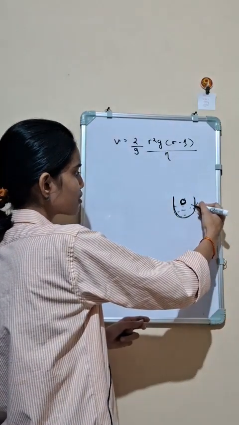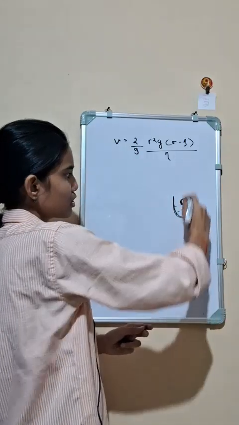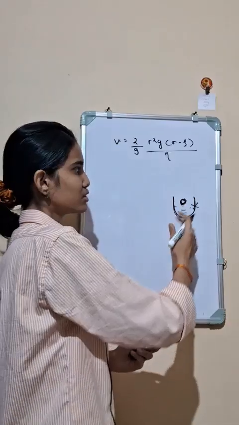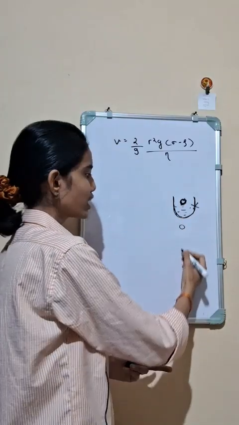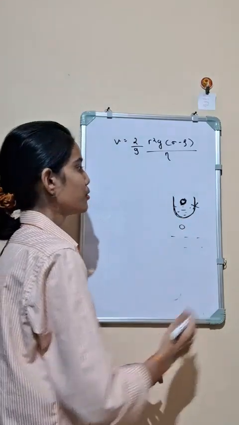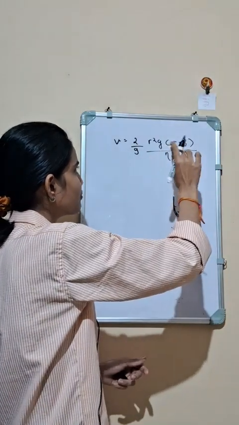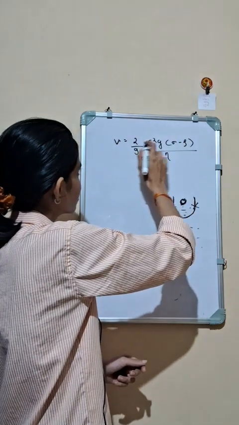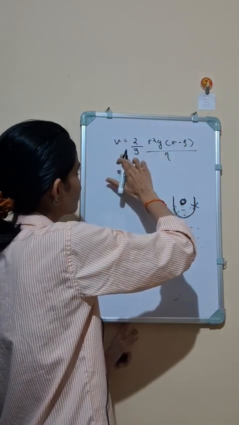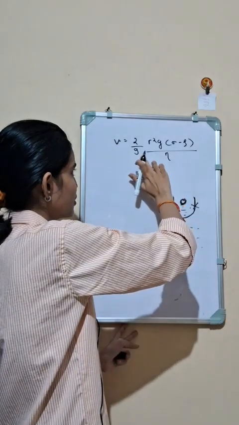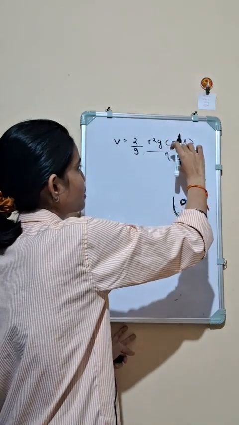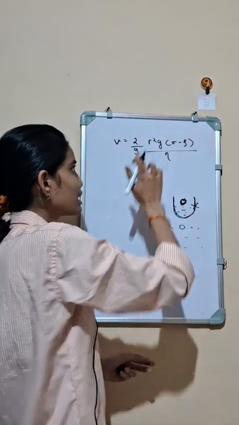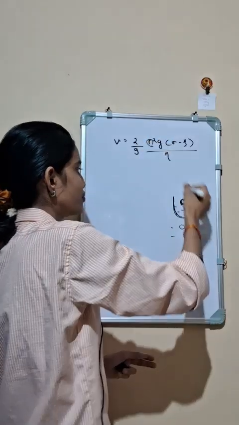Here we are talking about a solid thing falling through a liquid, but we can also apply this to a liquid falling through a gas, right? So here we can calculate velocity, we have these constants, we have these densities, and from this we can calculate the radius of the liquid drop.